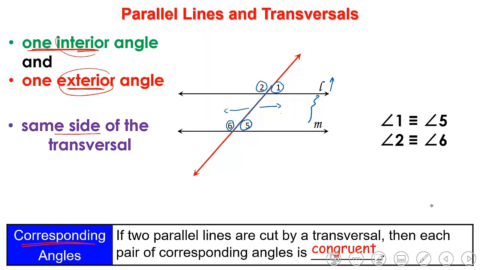What's your question, Yanur? I can't understand the exterior angle. Okay. What does interior mean? Interior means between. So when I say that an angle is interior, this means that the angle is found here between the 2 lines. And when I say that the angle is exterior, meaning that it is not between the 2 lines. It's either above one line or under the other line. That's all about it.